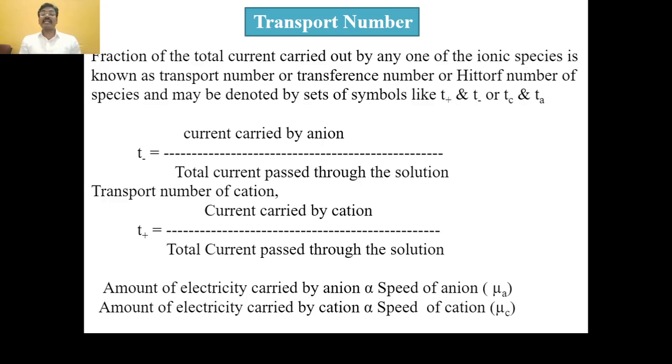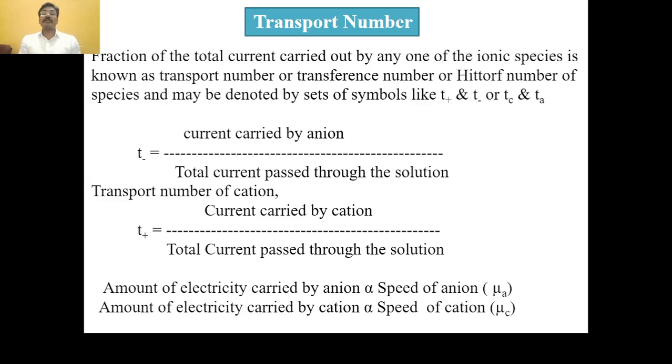The transport number of the cation, denoted T plus, is the fraction of the current carried by the cation, that is, the current carried by the cation divided by the total current passed through the solution.